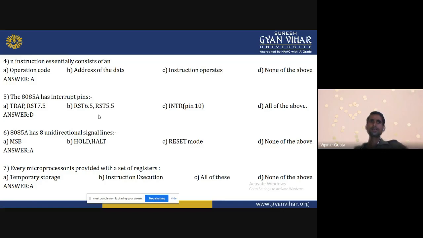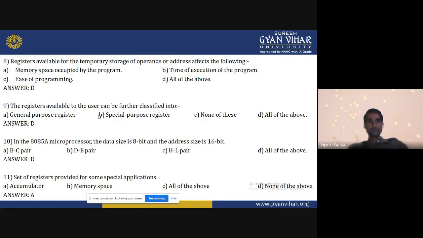Like in the previous example, we saw our counter register is used for storing the counter. It will be decreased by one whenever the operation is performed. So for temporary storage we have a register set. In 8085 we have six general purpose registers, that is B, C, D, E, H, L. So these are used for temporary storage.